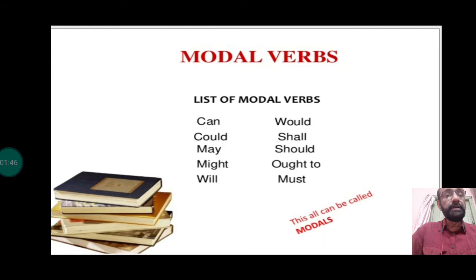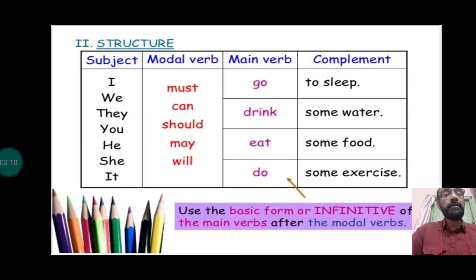Can, could, may, might. See, can, its past tense is could. May, its past tense is might. Will, the past tense is would. Shall, the past tense is should. And ought to and must, they more or less mean the same, where ought to becomes obligatory and must means the proper thing to do. In case of must, have to has also been used. So we will be discussing how differently they are used.